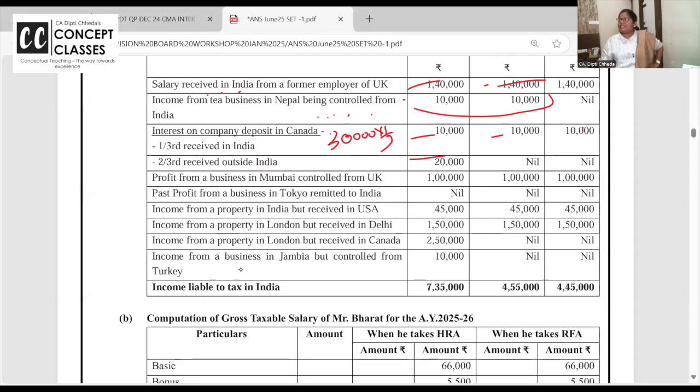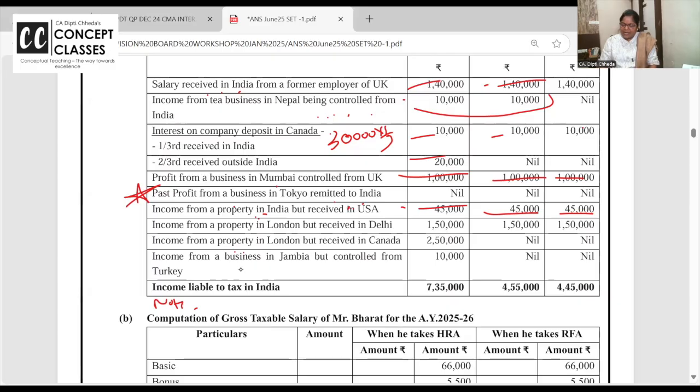Profit from a business in Mumbai, controlled from UK. But where is the business? Mumbai. Income कहाँ accrue हो रही है? इंडिया में. प्रॉपर्टी कहाँ है? इंडिया में. तो भी सबके लिए इंडिया में टैक्सेबल होगा. This one is so important. They have not written it, but you should write a note: past untaxed profit brought to India is not income only, so it's not taxable.